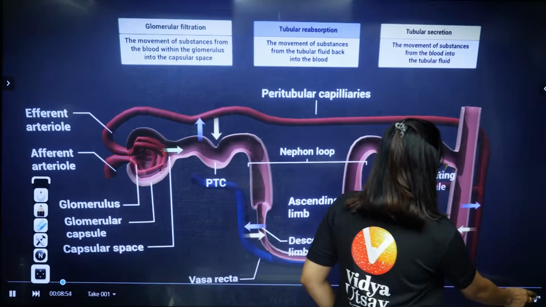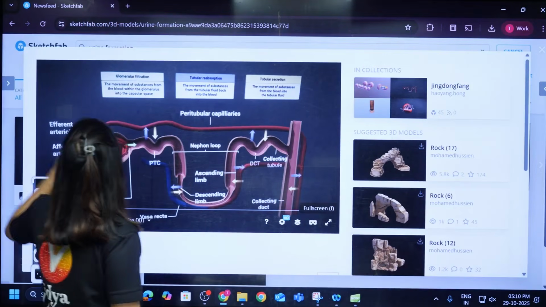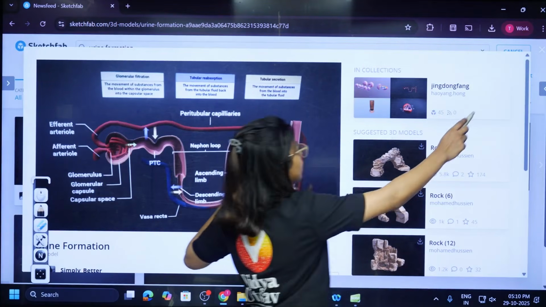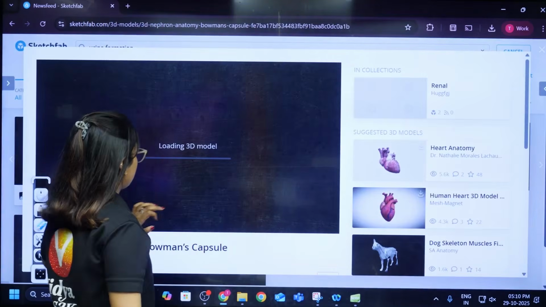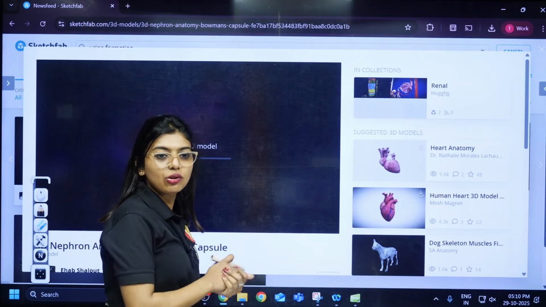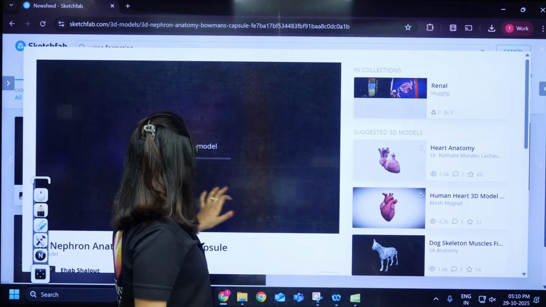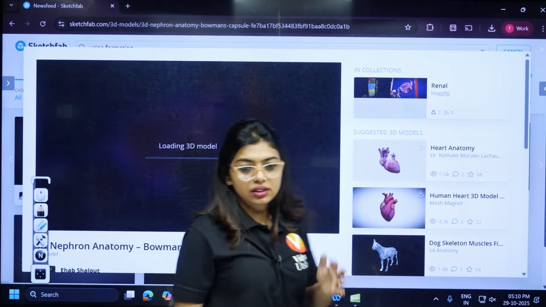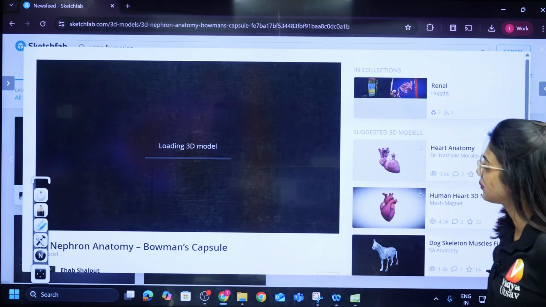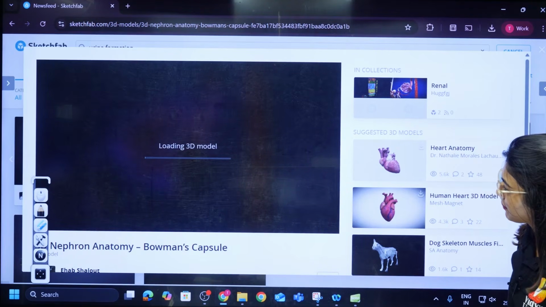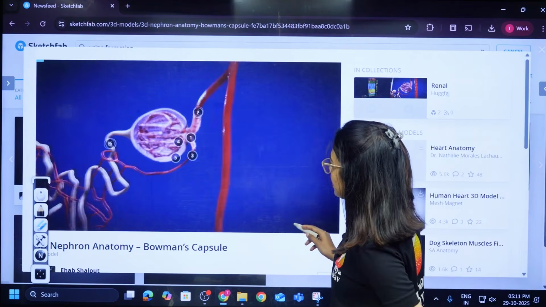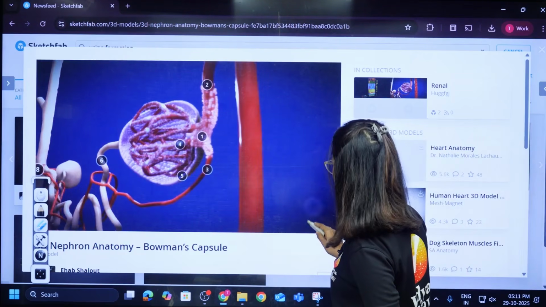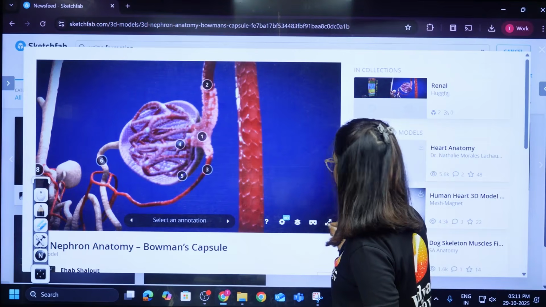One second, students. Okay, I hope this is clear to all of you. Now let me see this also once. If I feel I missed out some video, I want to see that also. Loading. It's loading. It's a little slow, the internet. One second. We will make it big.